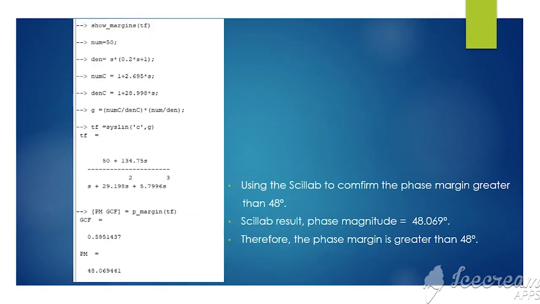From the calculation, we use Scilab to check that the phase margin is greater than 48 degrees. So the result from Scilab that we get, the phase margin is 48.06. So from this, we have the phase margin greater than 48 degrees. That's all. Thank you.